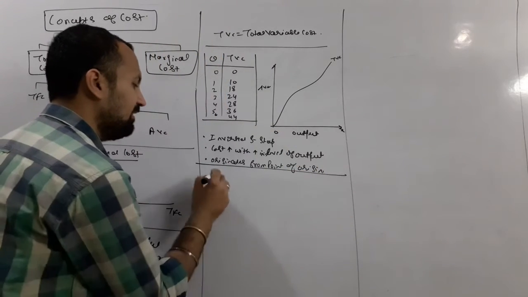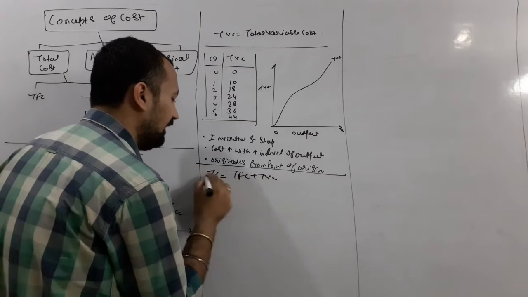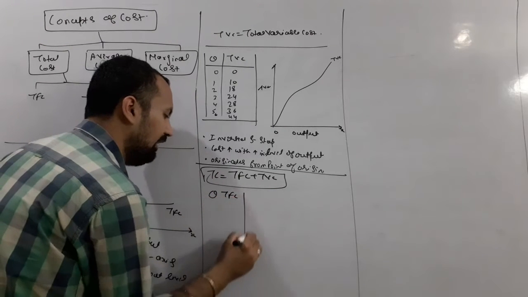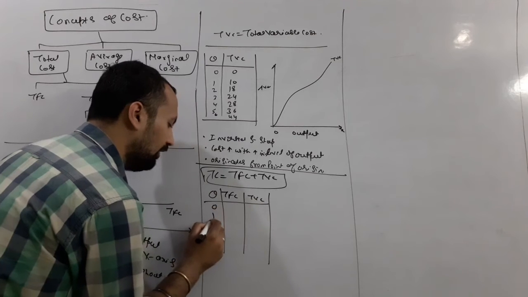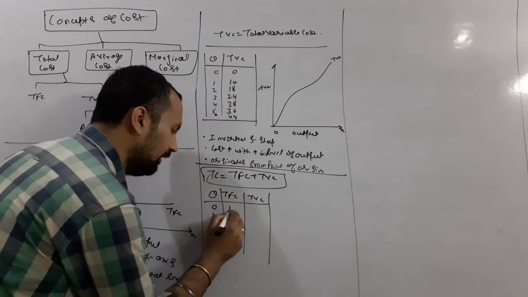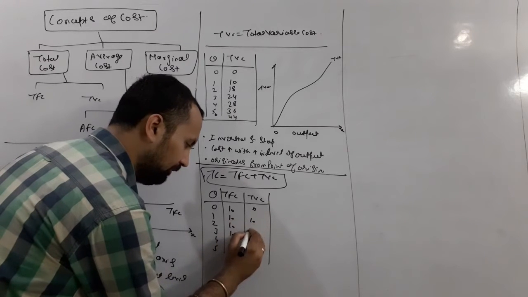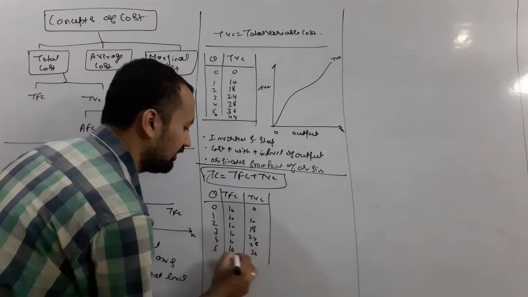So we are starting with the next heading, that is total cost. It can be calculated as TFC plus TVC. I am writing down output, TFC, TVC: 0, 1, 2, 3, 4, 5; 10, 10, 10, 10, 10, 10; 0, 10, 18, 24, 28, 36.